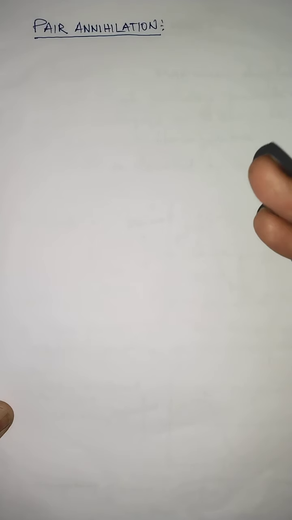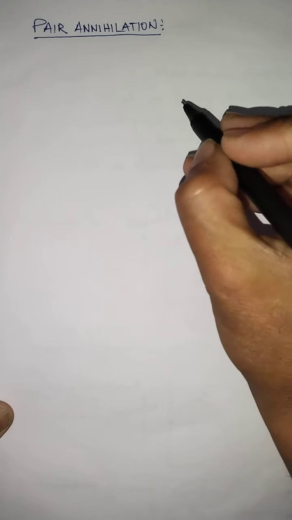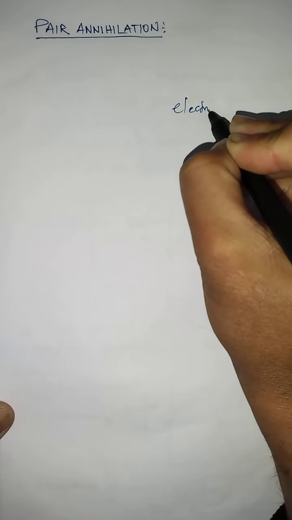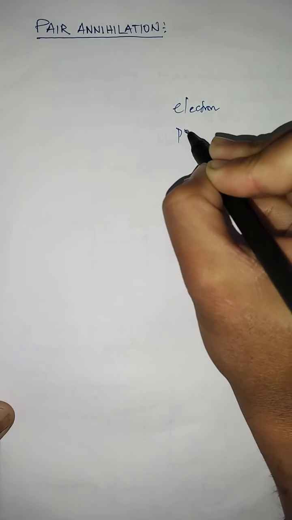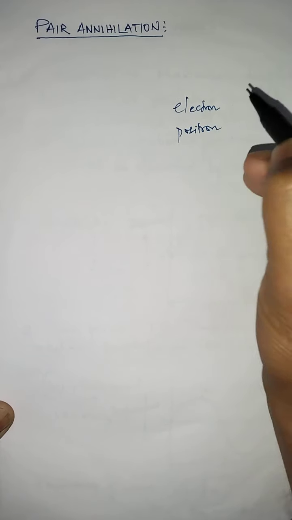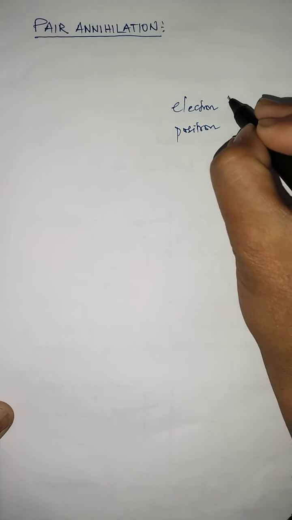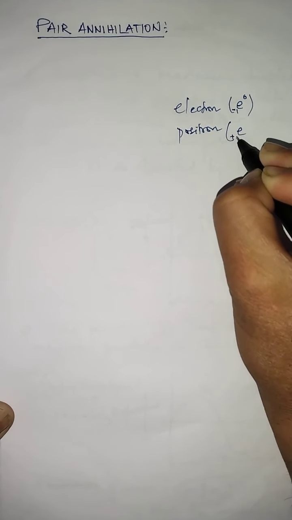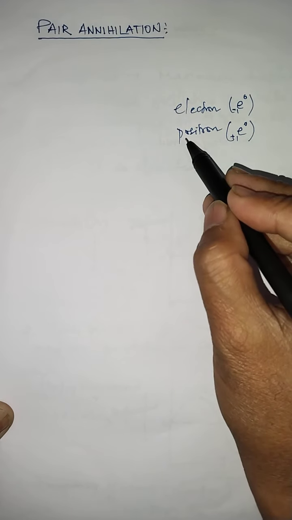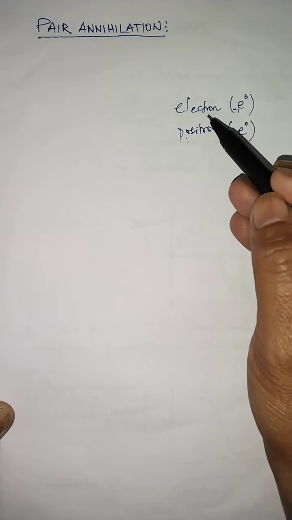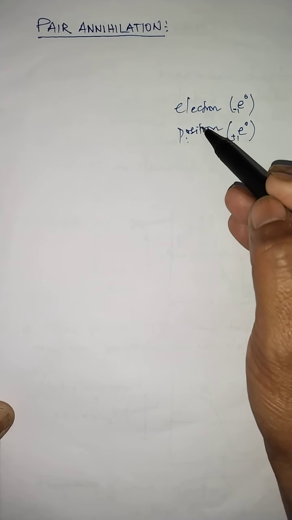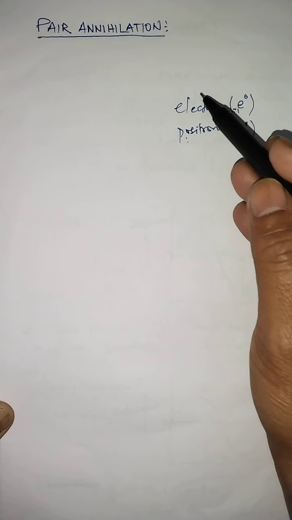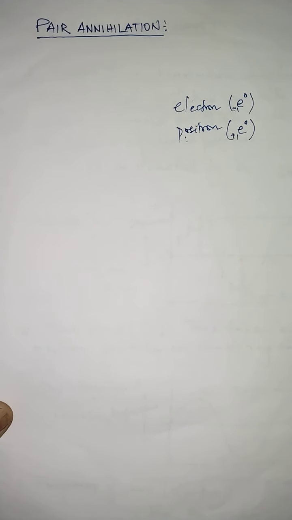And with that pair production, we saw how many particles were formed. One particle which was formed is the electron. Along with the electron, a new particle, an unstable particle, was also found, that is called positron. Now electron is marked by the letter e with minus 1, 0. Positron is marked by e with plus 1, 0, because positron is the antiparticle of electron, having the same magnitude of charge but opposite, and the same mass as that of the electron.